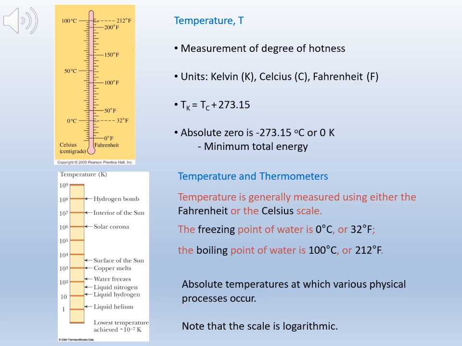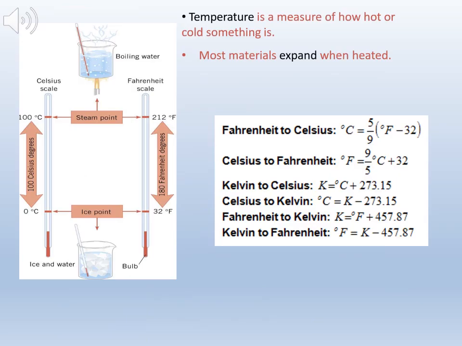Temperature is measured using a thermometer. It is the measurement of the degree of hotness. The units for temperature can be in Kelvin, Celsius, and Fahrenheit. Temperature is a measure of how hot or cold something is. Most materials expand when heated. This video shows the conversion for the units of temperature.